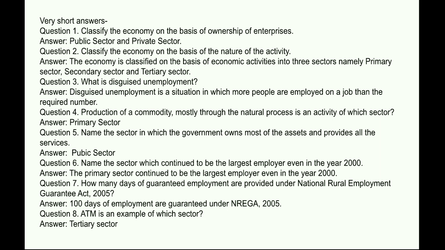Next question, what is disguised unemployment? Answer, disguised unemployment is a situation in which more people are employed on a job than the required number. Next question, production of a commodity mostly through the natural process is an activity of which sector? Answer, primary sector. Next question, name the sector in which the government owns most of the assets and provides all the services. Answer, public sector.